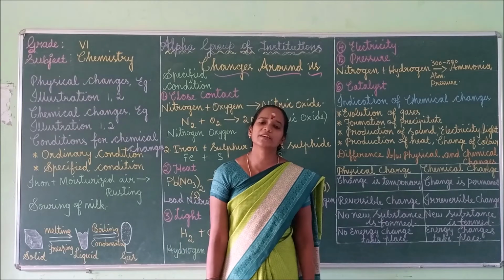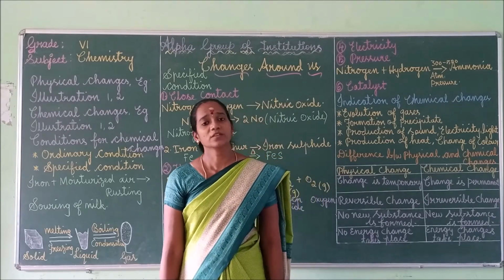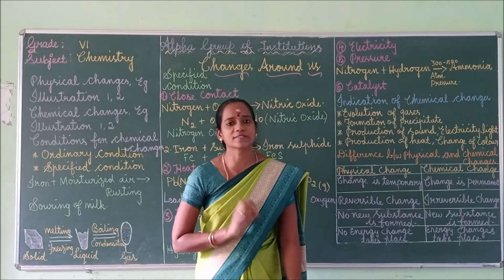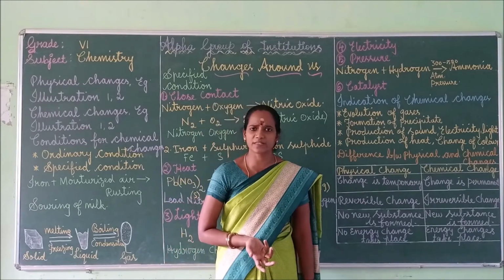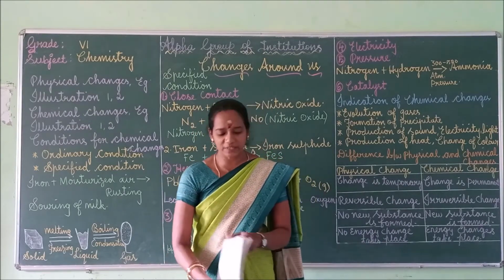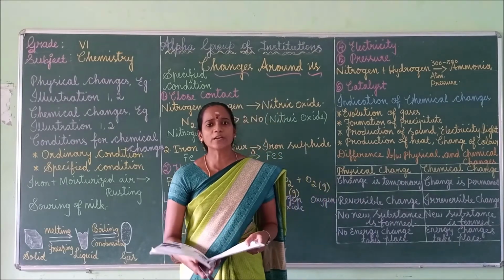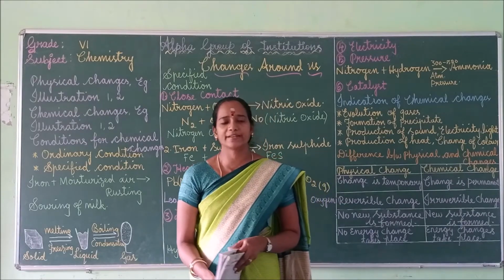What is meant by chemical change? A chemical change is an irreversible change. It is a permanent change, and also a new substance is formed during a chemical reaction. These are known as chemical changes, isn't it? Let me see some examples for chemical change. First one, rusting of iron is due to the formation of iron oxide.